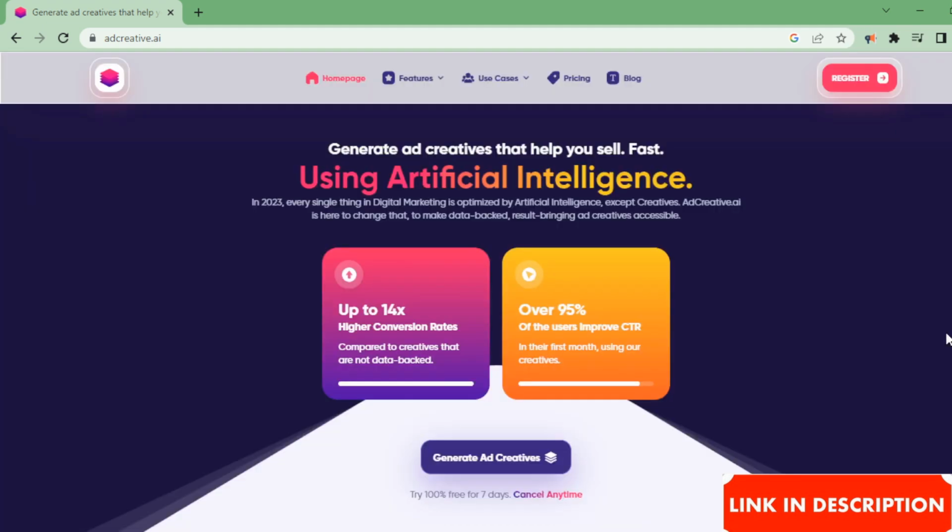In 2023, every single thing in digital marketing is optimized by artificial intelligence, except creatives. Adcreative.ai is here to change that, to make data-backed, result-bringing ad creatives accessible. Up to 14x higher conversion rates compared to creatives that are not data-backed. Over 95% of the users improve in their first month using our creatives.